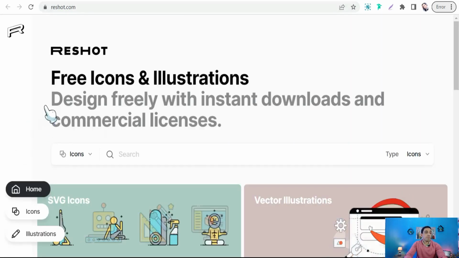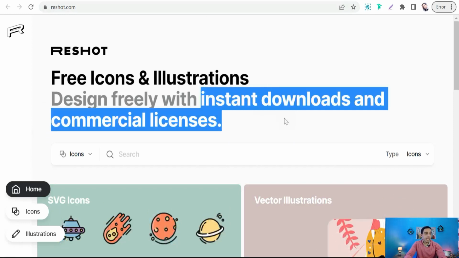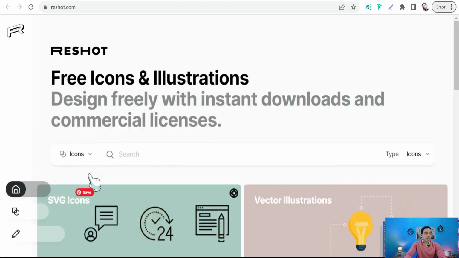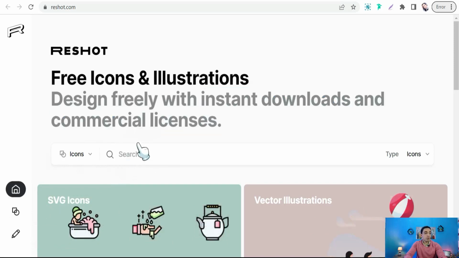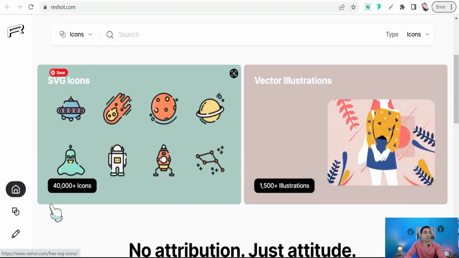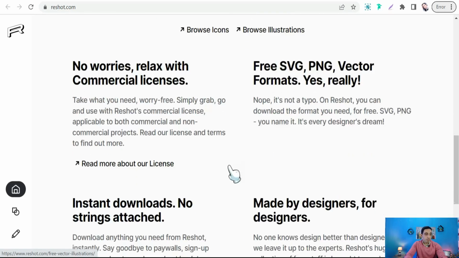Here you can find a huge amount of icons and illustrations for instant downloading, as you see, for commercial usage. And here you can look for any vector as you want. Like for SVG icons, over 40,000 icons, and for vector illustrations, you can find over 1,000 illustrations.